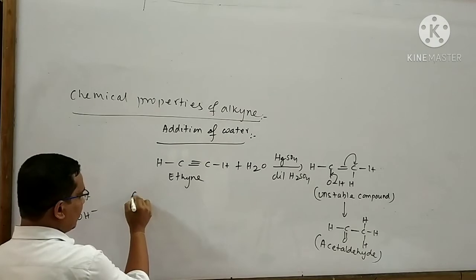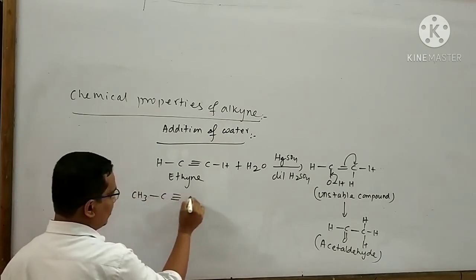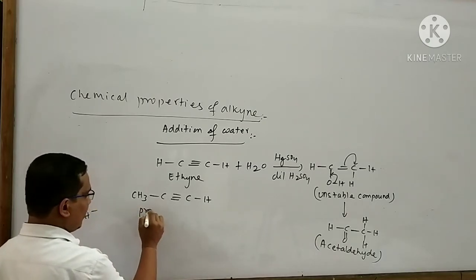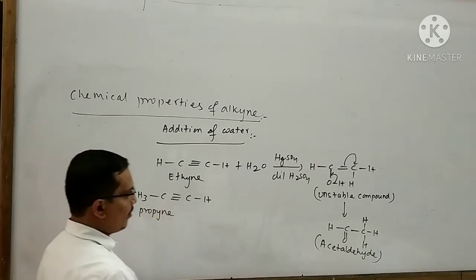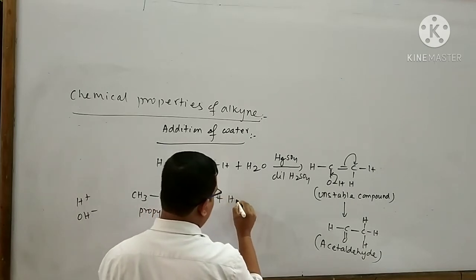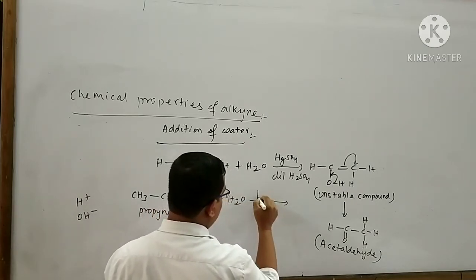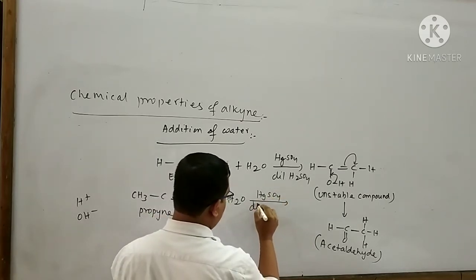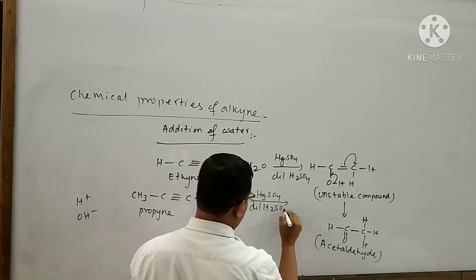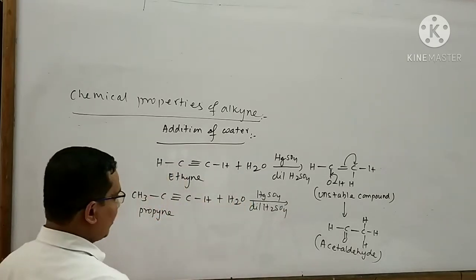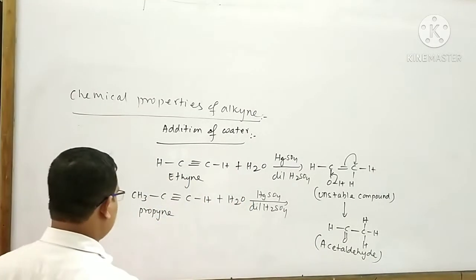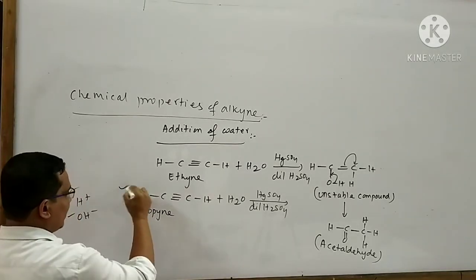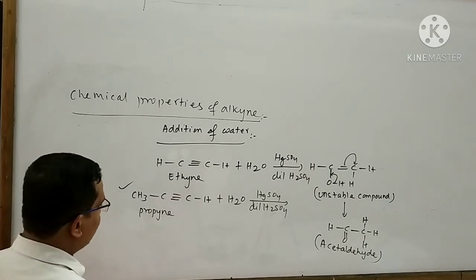Take another example: CH3 bond C, triple bond C, bond H. The name of this reactant is said to be propyne. When propyne is subjected to reaction with water in the presence of HgSO4 and dilute H2SO4, then what will happen? This water molecule undergoes dissociation, gives H plus and OH minus ion. This reaction follows the Markovnikov rule.